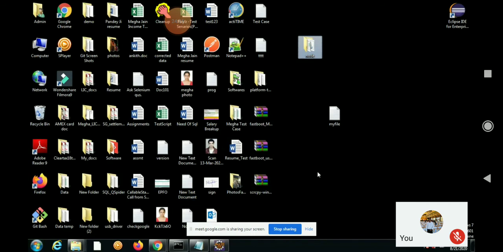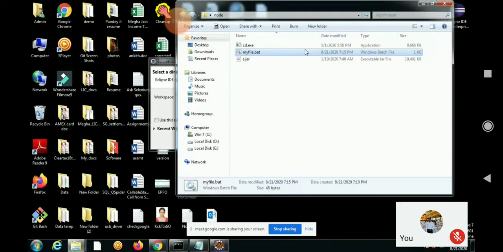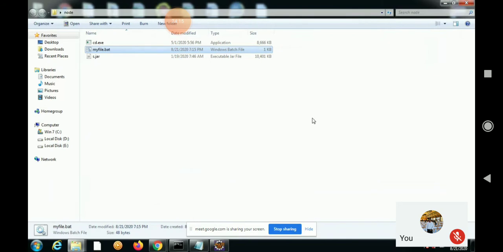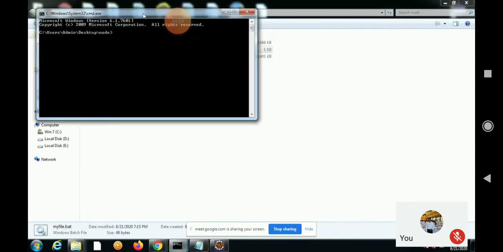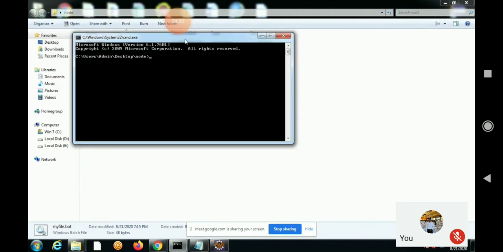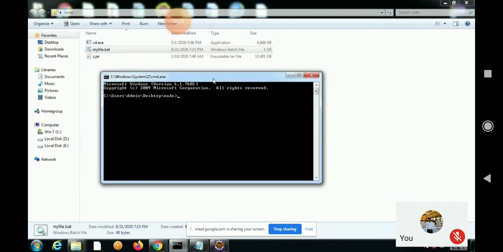Here, open the node folder. In the address bar, type CMD. Enter. And now you paste that. Control V. Click on enter.